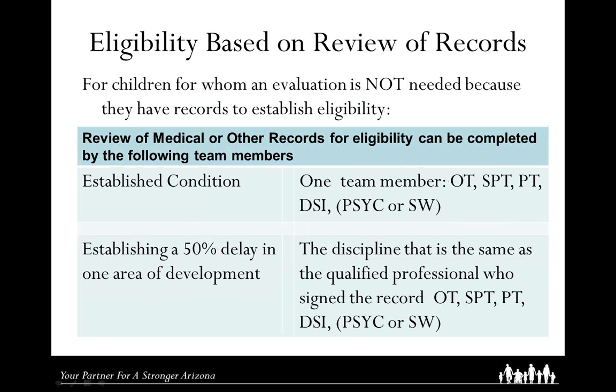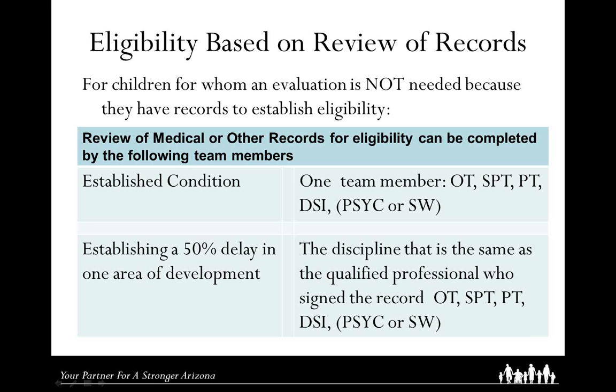Review of medical or other records for eligibility can be completed by the following team members. If records include documentation of an established condition, one core team member, not to include the service coordinator, may review the record and determine eligibility.